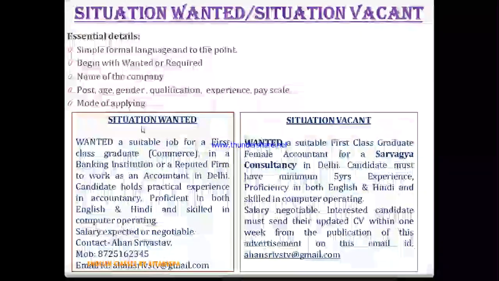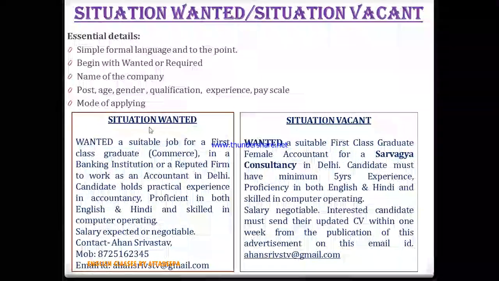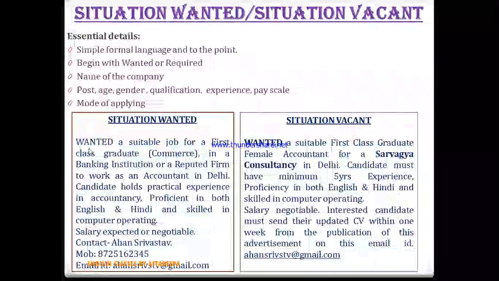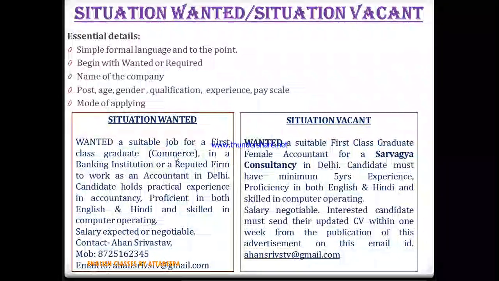Keeping these points in mind, first of all, "Situation Vacant" or "Situation Wanted" in capital letters and underlined. Then the sentence will begin with "Wanted a suitable job for a first class graduate in commerce." So this is the qualification of a person in a banking institution or a reputed firm.